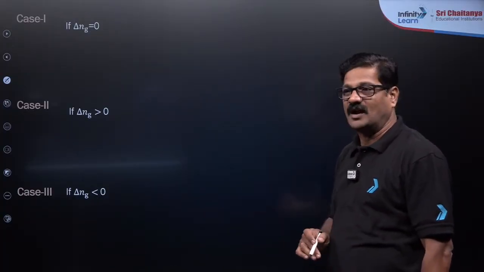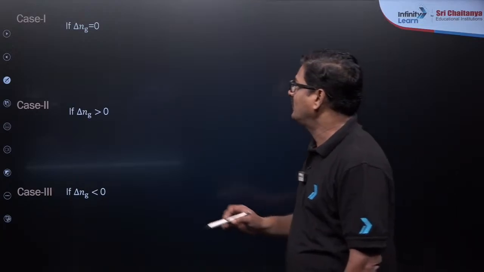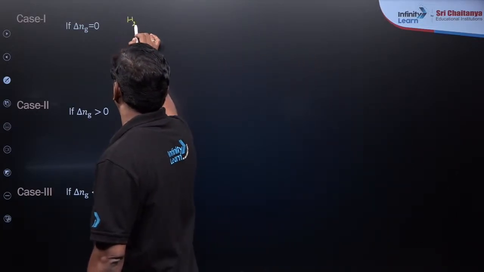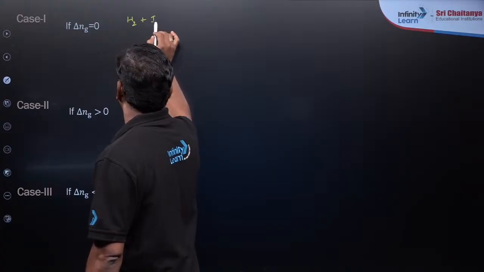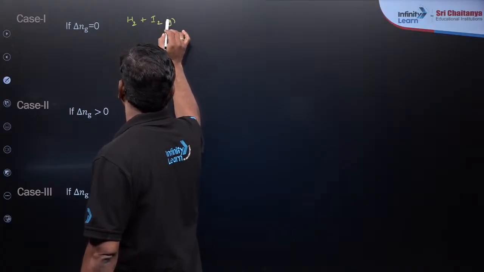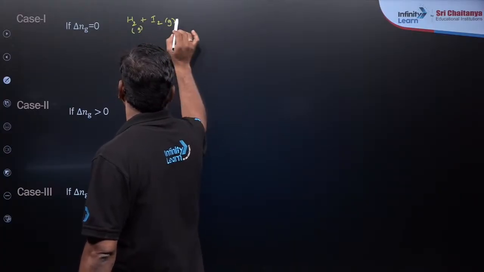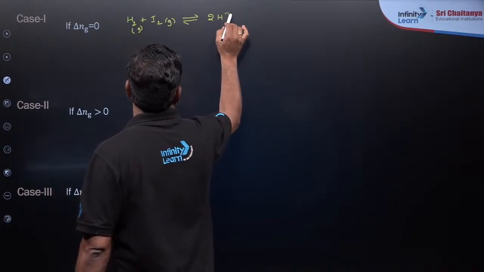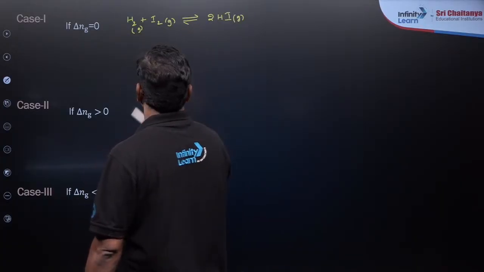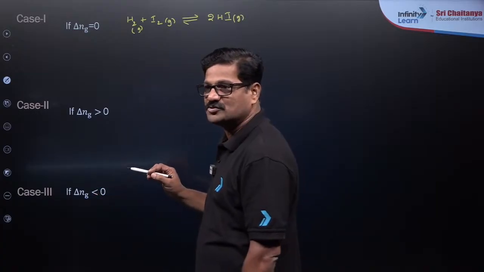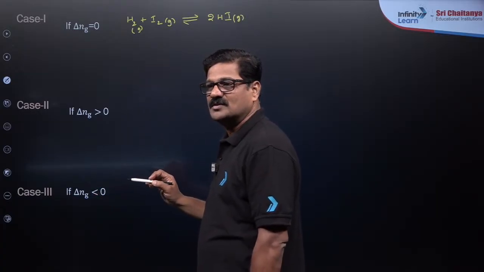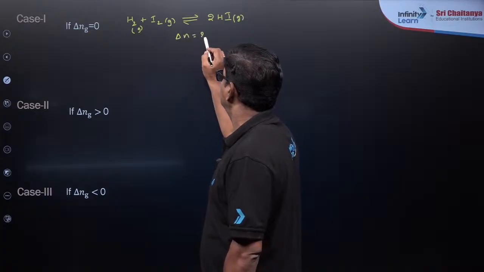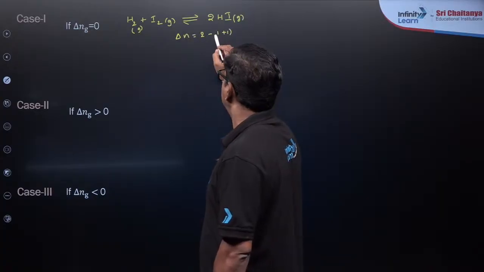What will be the application of this? So we can say here, for example, H2 combined with I2, which is in the gaseous state, gives rise to HI, which is in the gaseous state. So what will be its delta n? Okay, so delta n is equal to 2 minus (1 plus 1) is equal to 0.